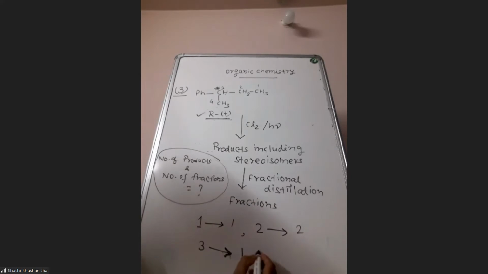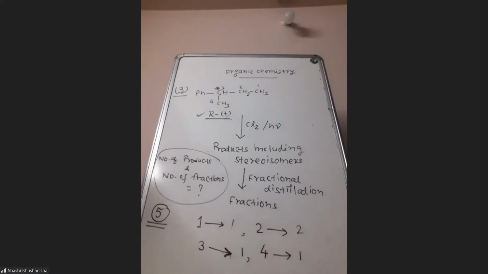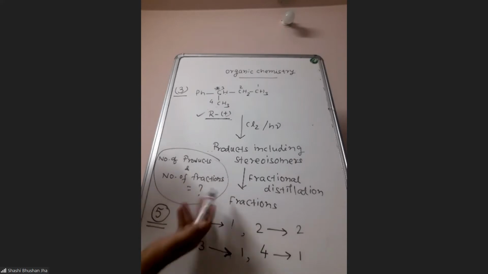Sir, one doubt, sir. Just let me finish and after that you ask. And at carbon 4, again there will be 1 isomer. So if you count the total number of isomers, it will be 1 plus 2, 3, 4, 5. So the number of products including stereoisomers will be 5. So that is the first part. Now they are asking the number of fractions on fractional distillation.